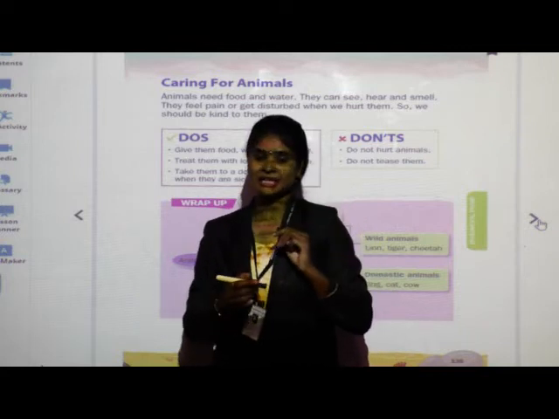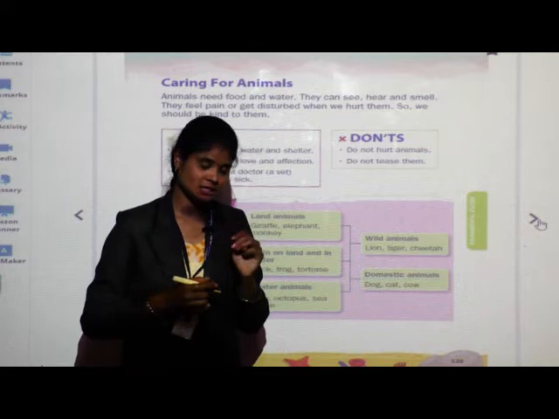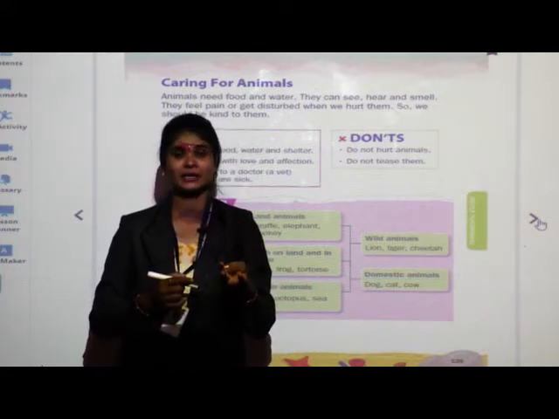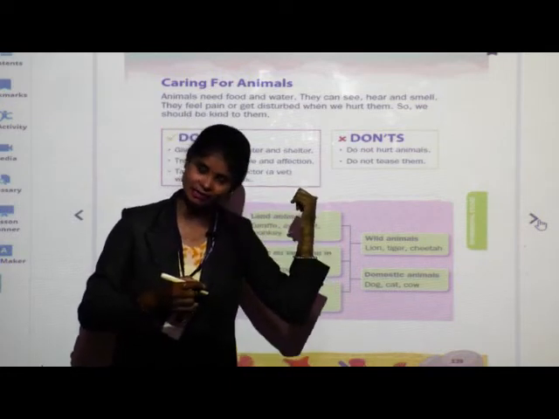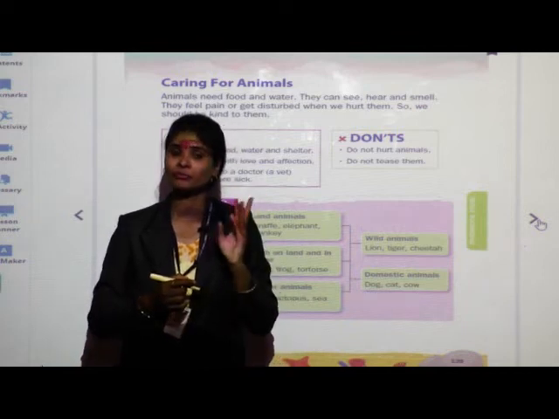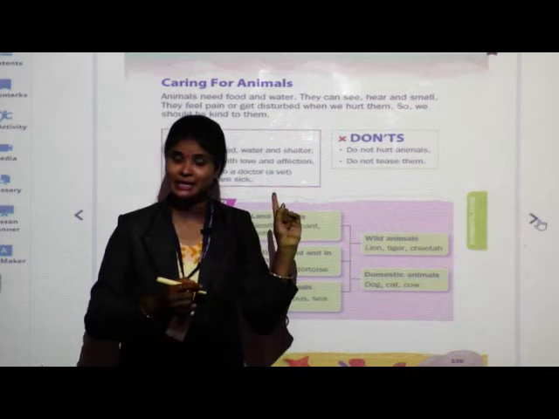Why do we need shelter? Can you tell me? Yes, to protect ourselves from rain, heat or wind. We need shelter. So animals also need protection from rain, heat or wind. So they need shelter.